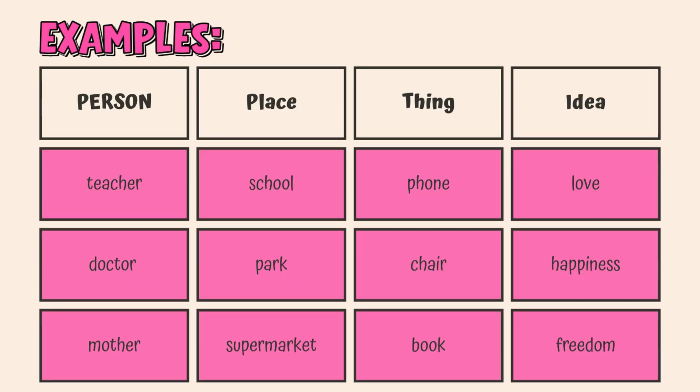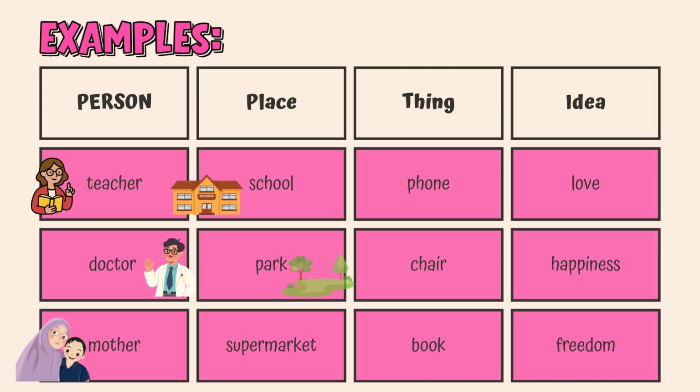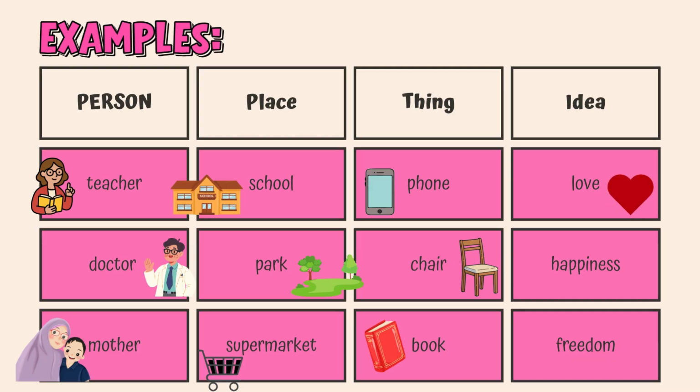Here you can see some examples of nouns in each category. A person can be anyone, for example, teacher, doctor, or mother. A place can be anywhere, such as school, park, or a supermarket. A thing is anything that you can see or touch, like phone, chair, or book. And an idea is something you cannot see but you can feel or think about, such as love, happiness, or freedom.